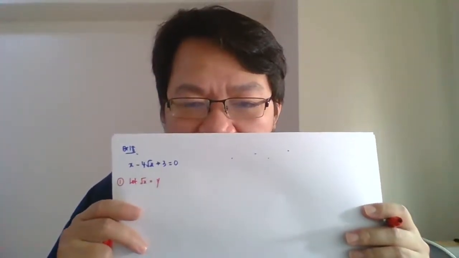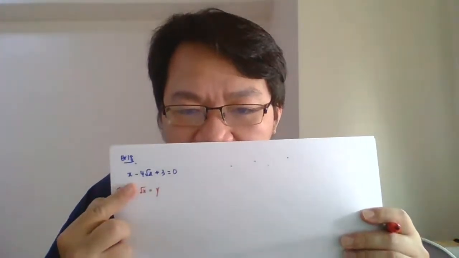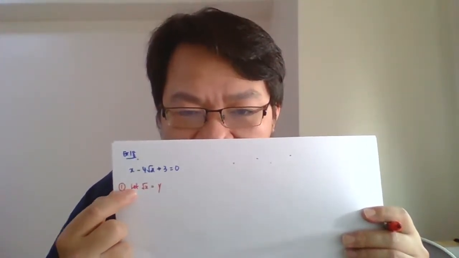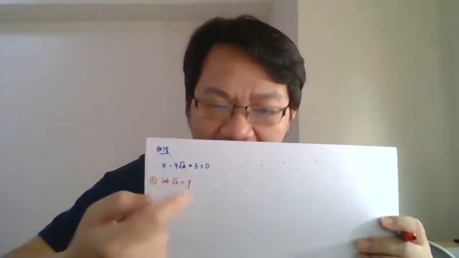The first method is normally what students always do: they let surd x equal to y. This is normally what people did to solve this problem. They let surd x equal to y, and then they update the equation.